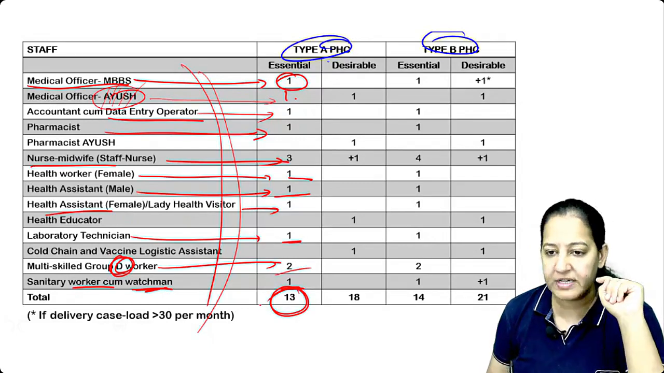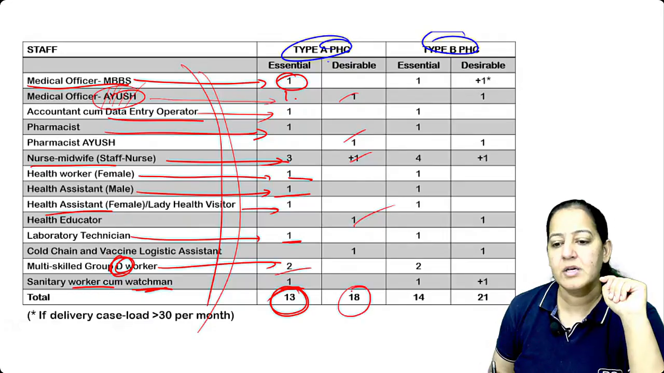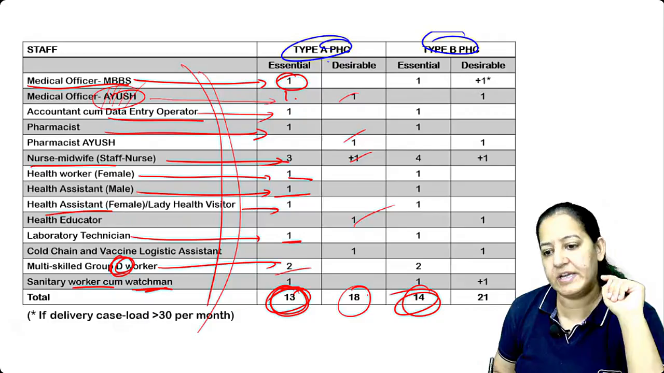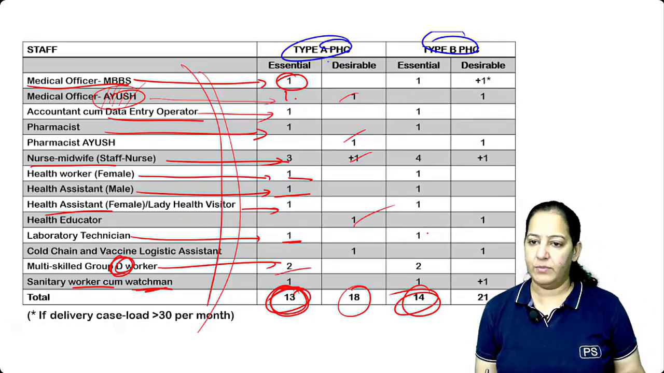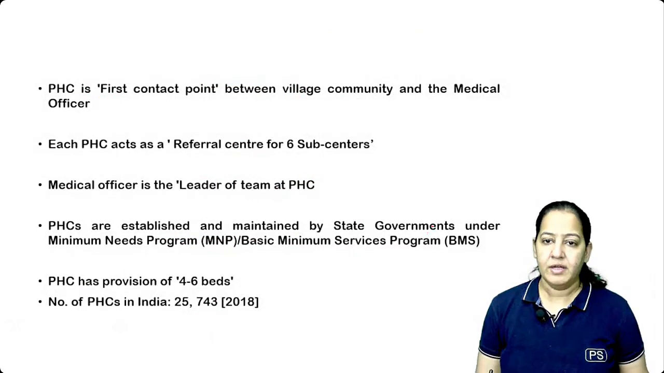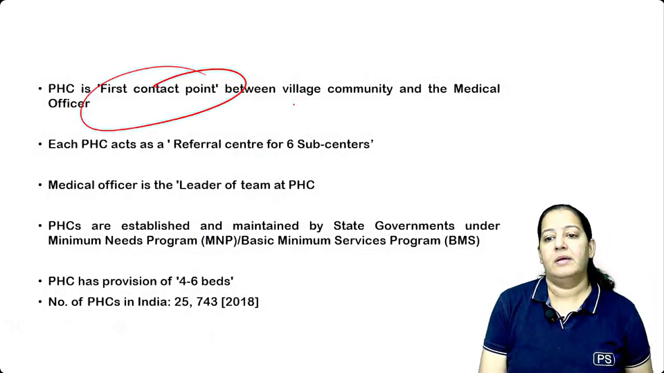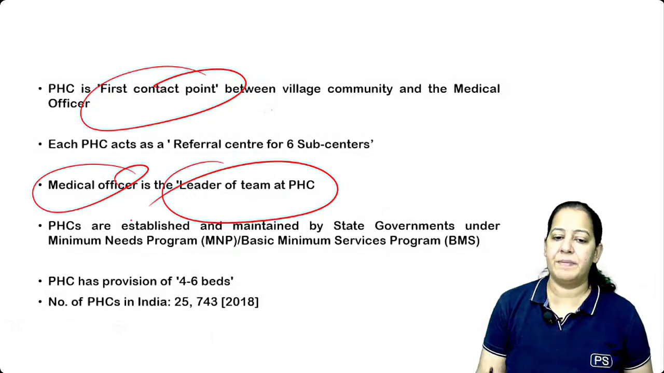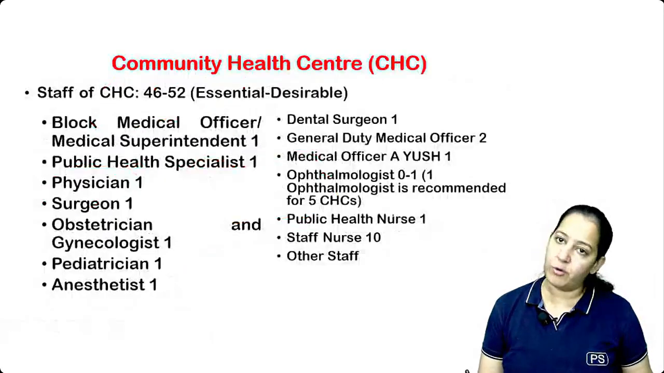Total 13. And we have proposed at many places, so we want 18, but currently it's 13. So 13, and here we have 14. That's it. We can see in type 1, type 2. This is the first point of contact between the people and the healthcare service. Okay, got it? Can we go ahead? The medical officer is the leader of the PHC. In PHC, there are 4 to 6 beds. How many beds are there? 4 to 6 beds are there.